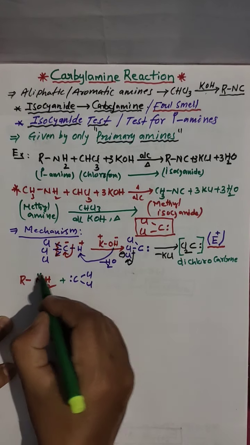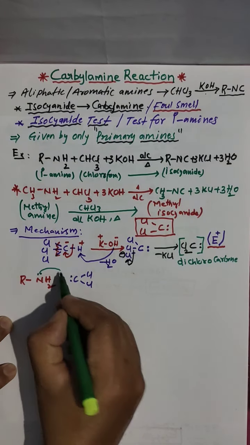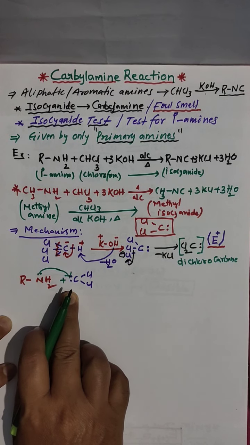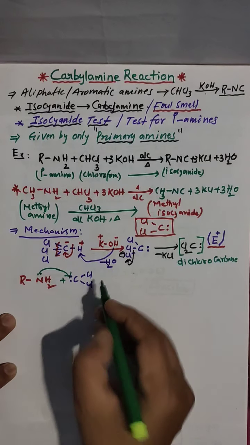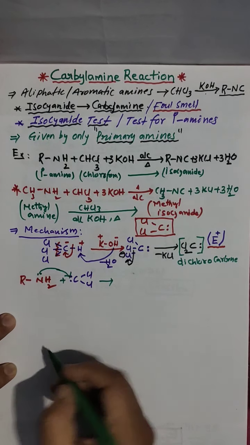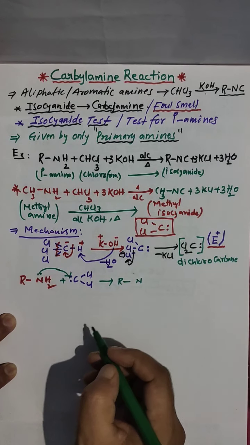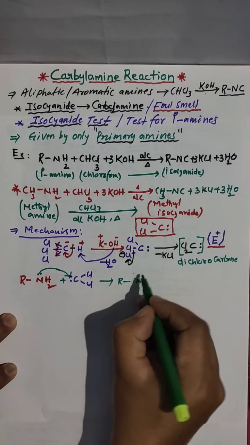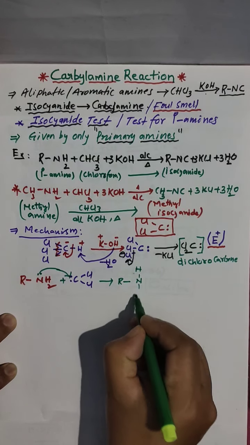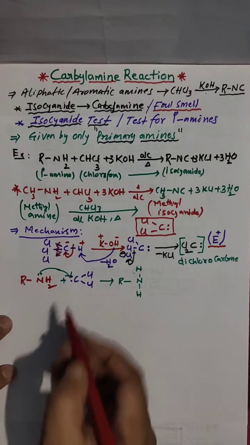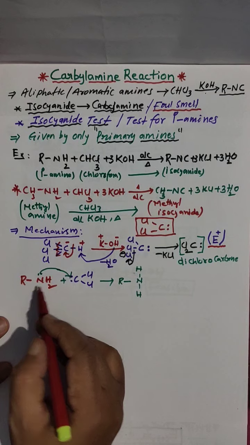That's why the amine, having the capacity to donate electrons, a lone pair, this nitrogen will donate the electrons to this dichlorocarbene, giving rise to R, N, with these hydrogens, and the dichlorocarbene bonded to nitrogen.